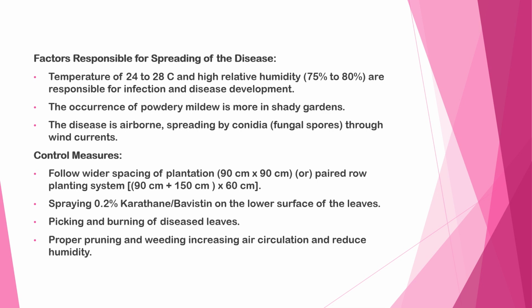Control measures: follow wider spacing of plantation or paired row planting system. Spray 0.2% Kerathane or Bavistin on the lower surface of the leaves. Pick and burn the diseased leaves. Do proper pruning and weeding, increasing air circulation and reducing humidity.